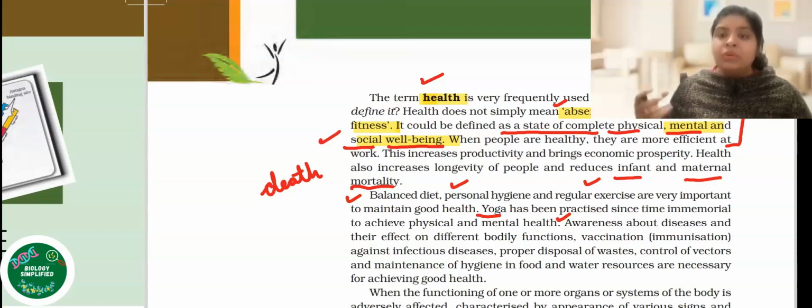So that would be bringing about the awareness about the disease और उसके इफेक्ट हमारे बॉडी में क्या हो सकते हैं. अगर हम लोगों को जागरूक बनाएंगे तो उस तरीके से हम लोगों को ज्यादा हेल्दी भी बना सकते हैं. Similarly, awareness about the vaccination, awareness about how the different functions happen in our body,